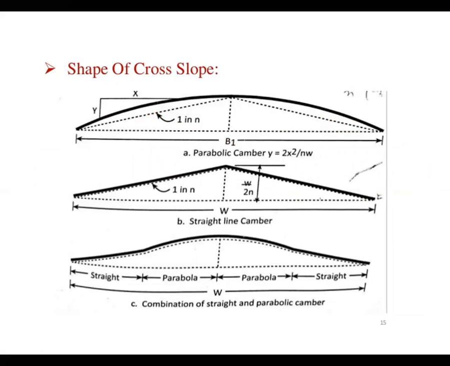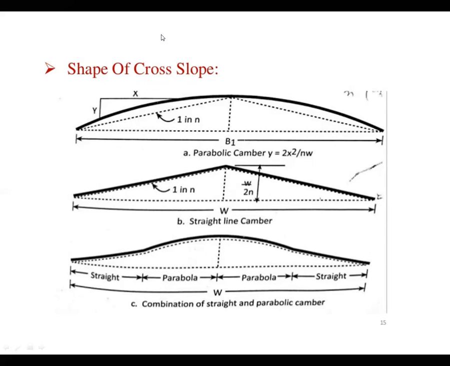So there are three types of camber: parabolic, straight line and combined camber. What is parabolic? The camber slope is provided parabolically. When there is a parabolic or straight camber, the centrifugal force keeps the vehicle at the center. It tries to let the vehicle move at the center portion as much as possible.